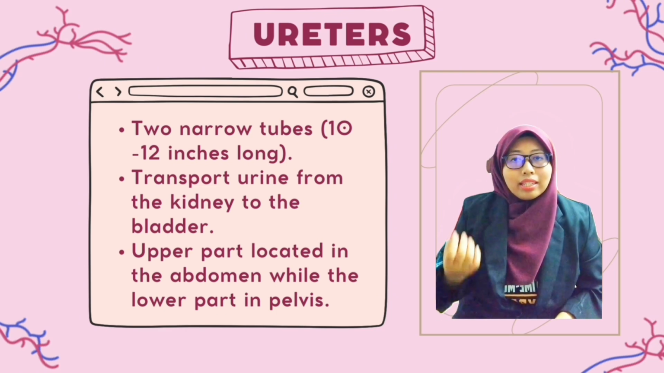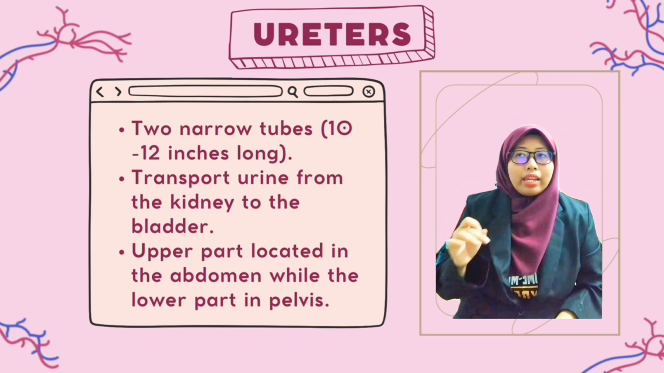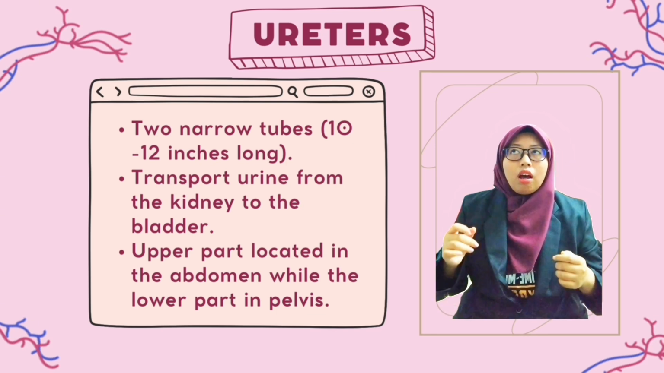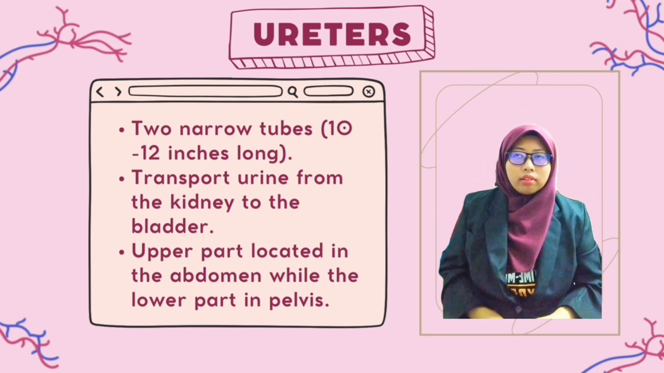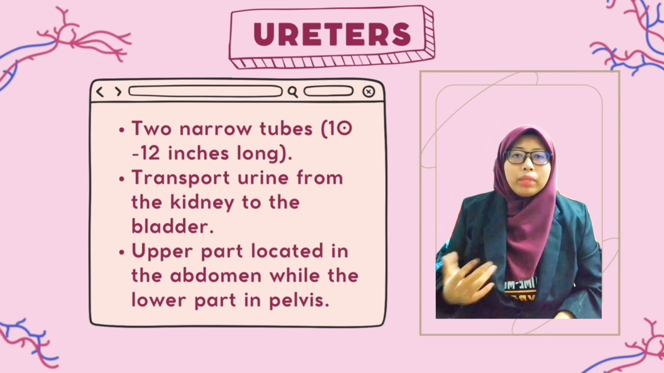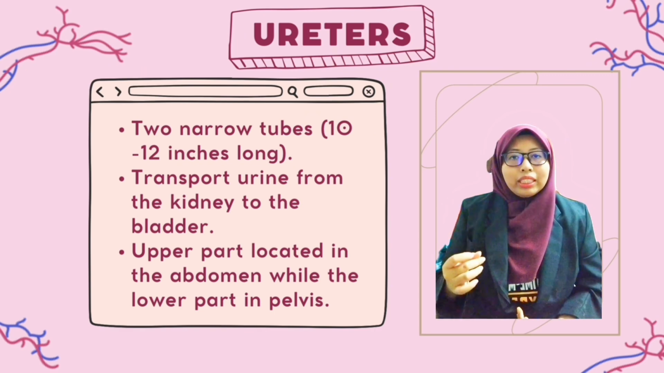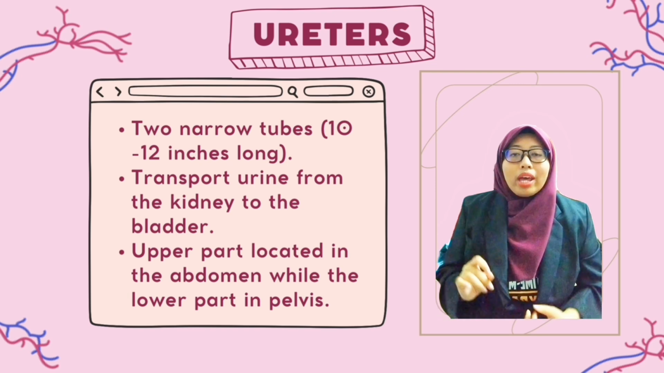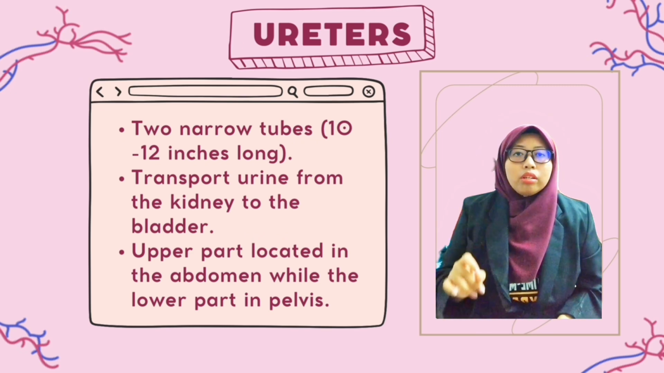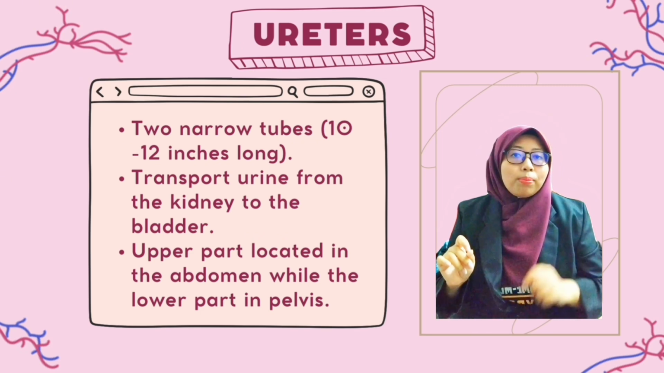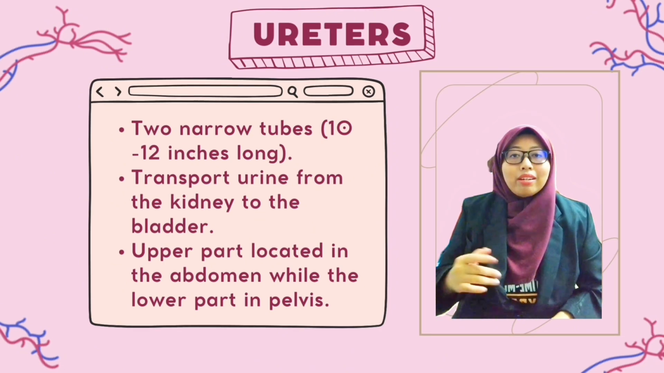In the abdomen, the ureters are situated behind the peritoneum, which is the membrane lining the abdominal cavity. Meanwhile, in the pelvis, the ureters cross along the side walls. The difference between males and females is that in males, they pass beside the prostate and seminal vesicles, while in females, they run alongside the uterus. Urine will move from the ureters into the bladder through the ureteral orifices in the wall of the urinary bladder.